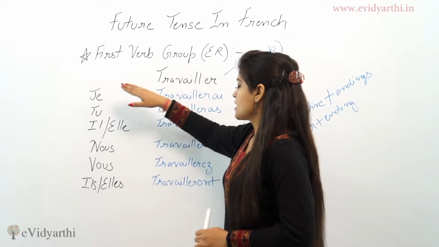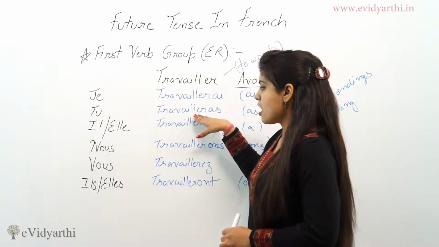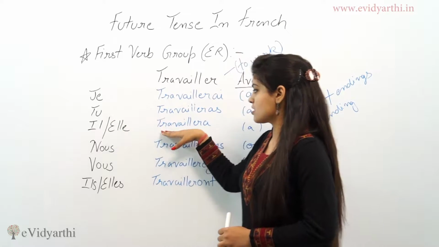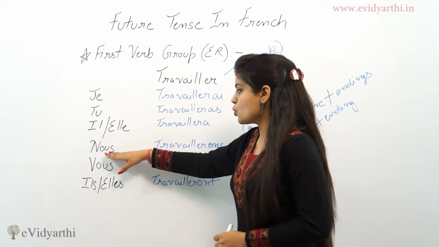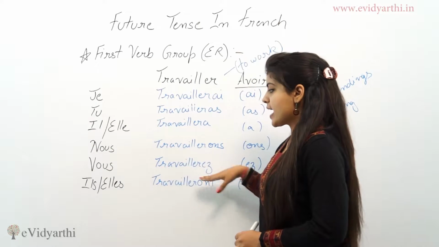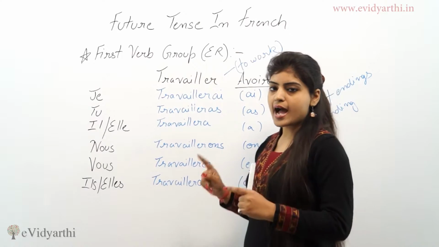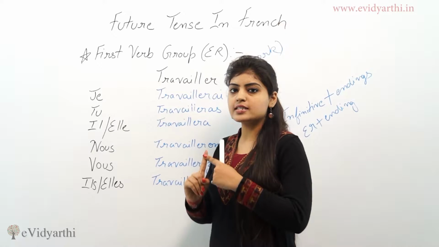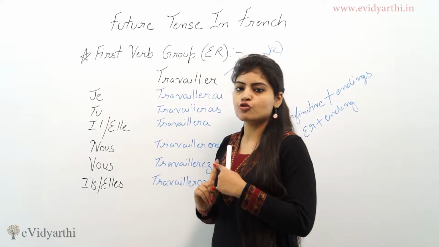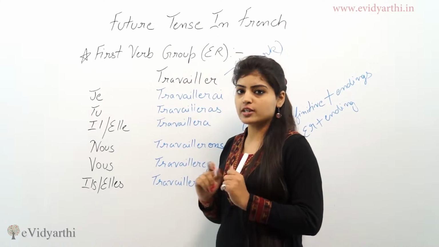So, je travaillerai, tu travailleras, il, elle travaillera, nous travaillerons, vous travaillerez, and ils, elles travailleront. So we add the ER plus the avoir ending to form the ER conjugation for the future tense.